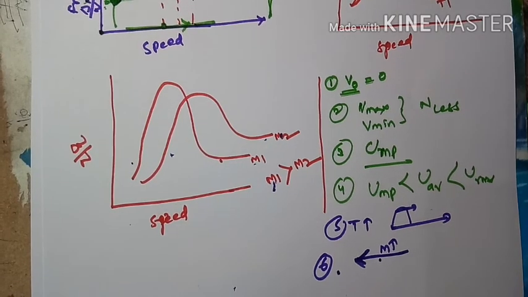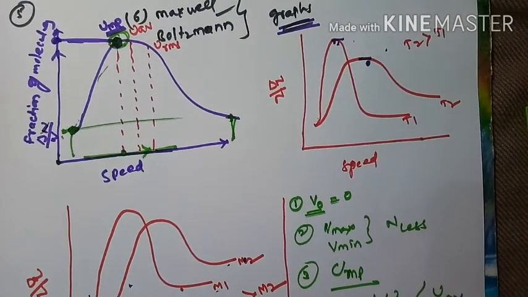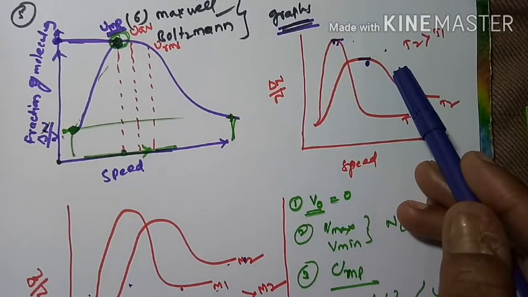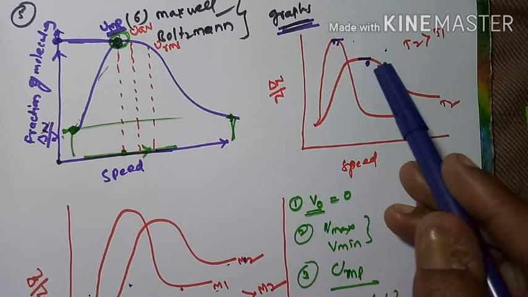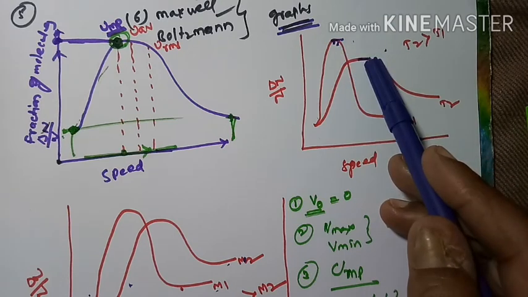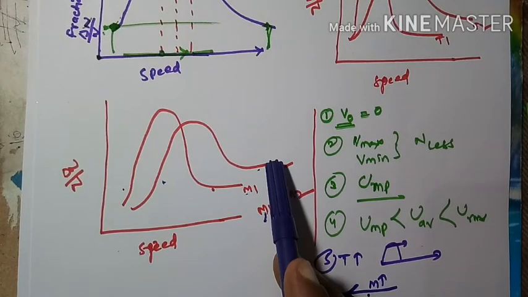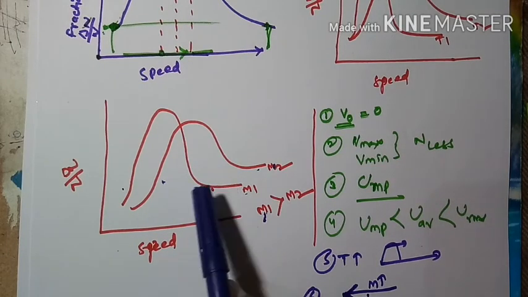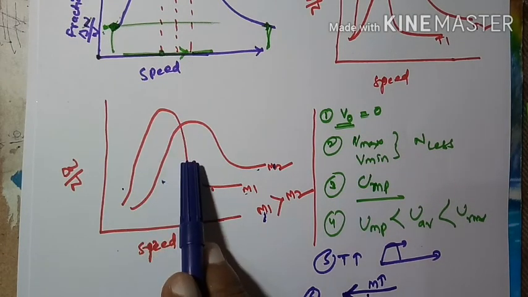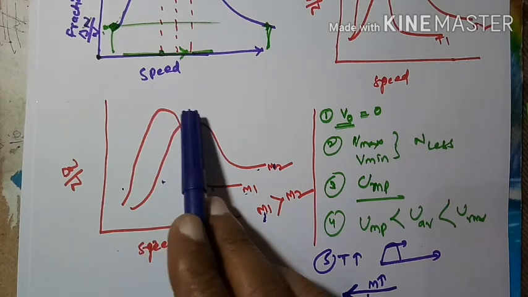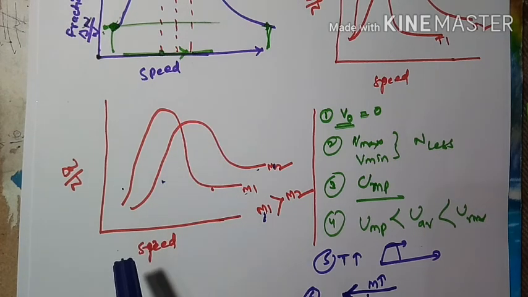If the temperature is increased, the maximum shifts towards higher velocities on the right side, and the curve gets flattened. If the molecular weight is increased, what will happen? The curve gets sharpened and it shifts towards lower speeds or lower velocities. These are the points we got from the Maxwell distribution curves. Maxwell and Boltzmann distribution curves are also called